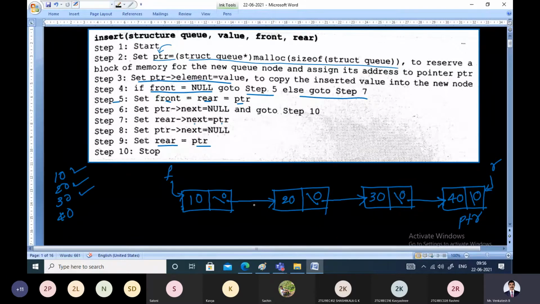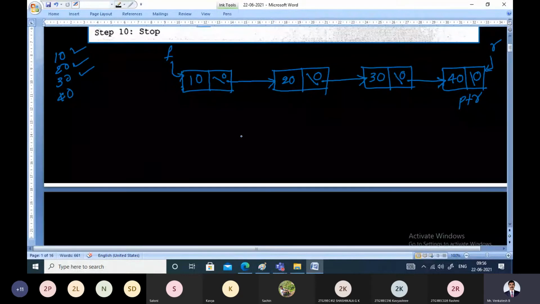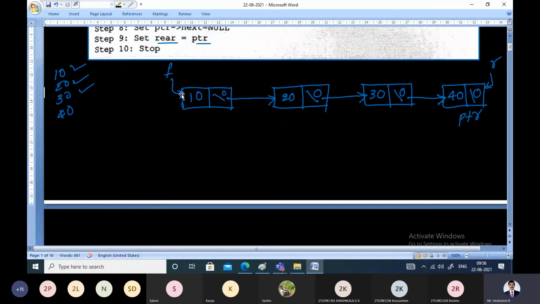So this is the insert function, the procedure, or algorithm, for inserting elements onto the linked list. So let us see the next procedure.